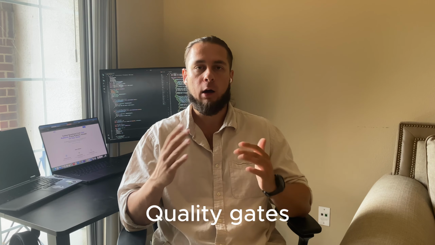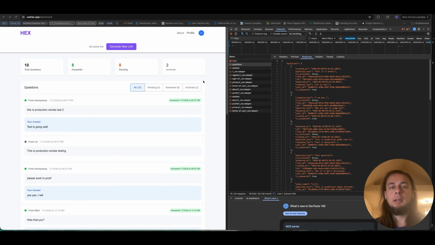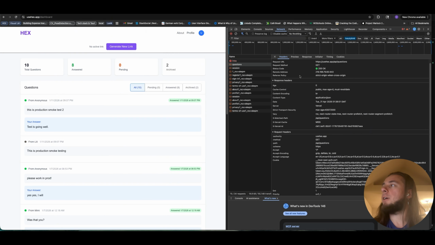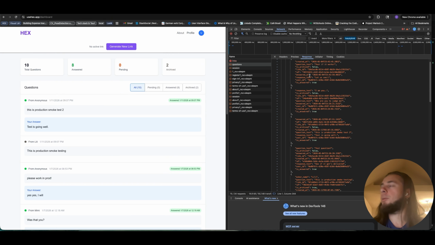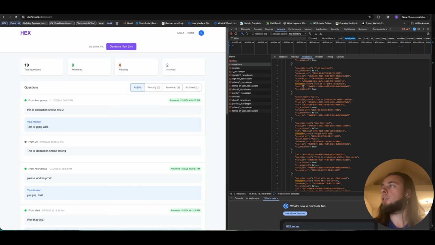I've got requirements out of the way. I understand what I need to build. But how do I make sure that what I'm building matches those requirements? How do I make sure I'm building a quality product? Now, let's talk about quality assurance and how we can assert it early on. Here we have an API endpoint, /api/questions. This endpoint, as you can imagine, returns questions data that is mapped to a user.